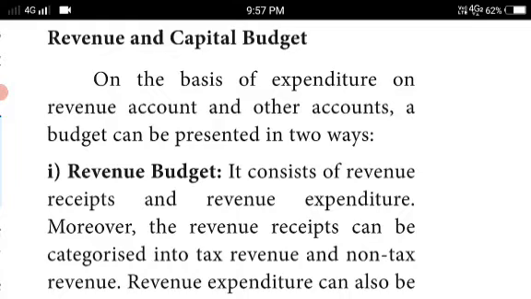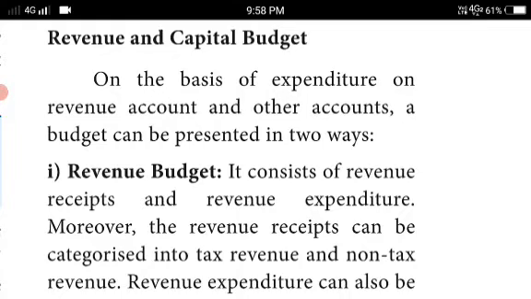Moreover, the revenue receipt can be categorized into tax revenue and non-tax revenue. The revenue expenditure can be categorized into planned revenue expenditure and non-planned revenue expenditure. See here, the revenue budget is divided into two: revenue receipt and revenue expenditure.